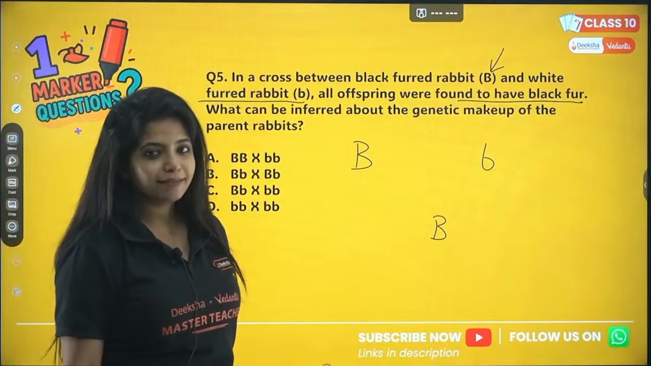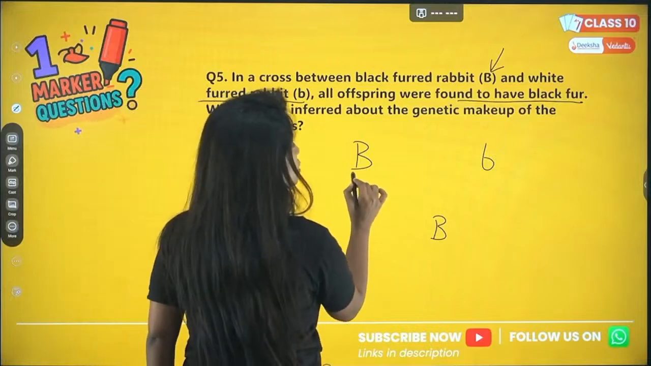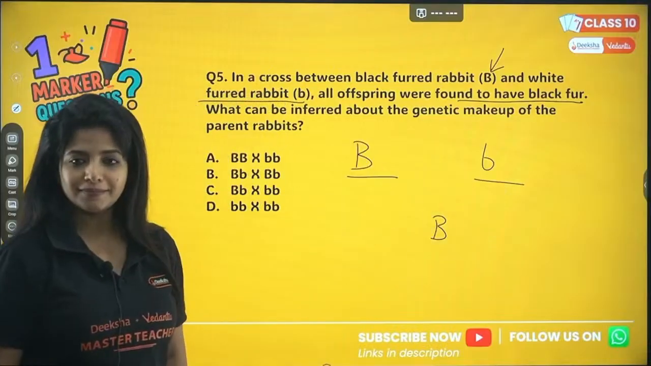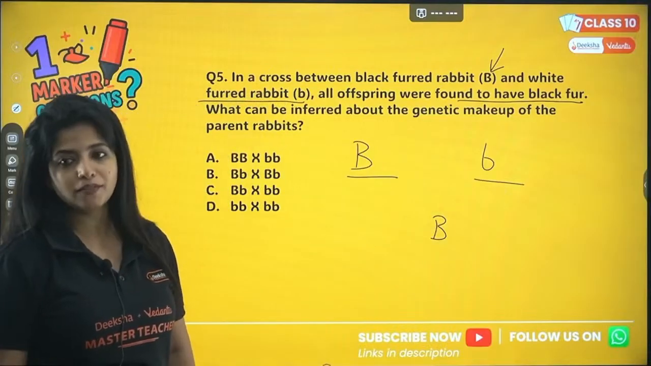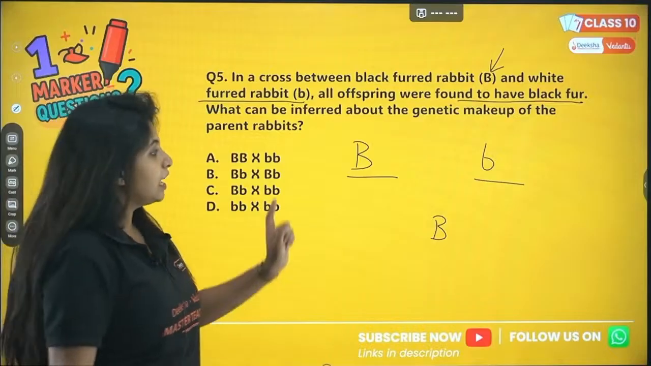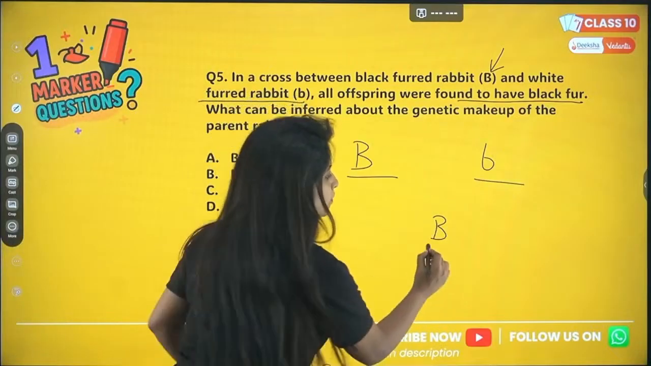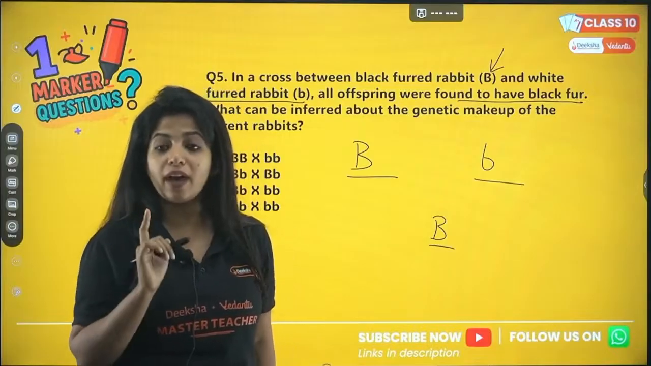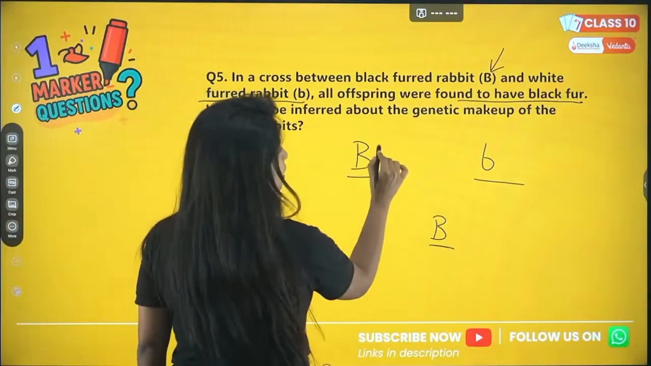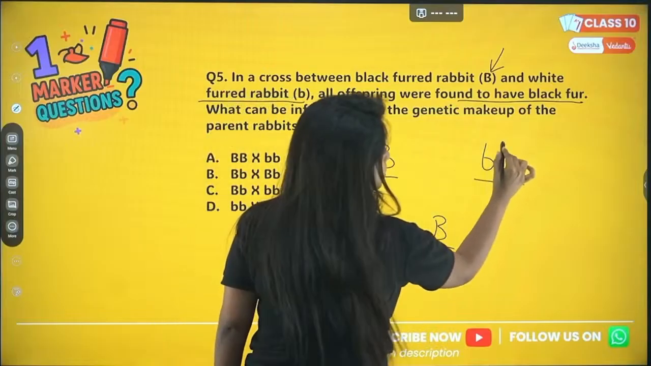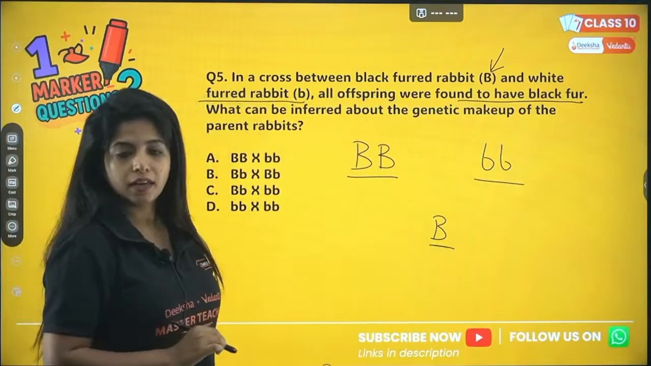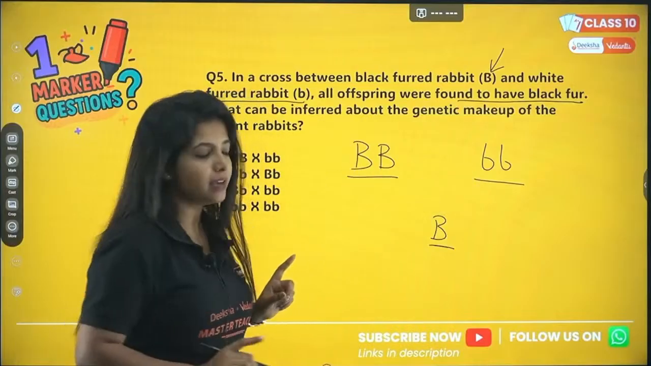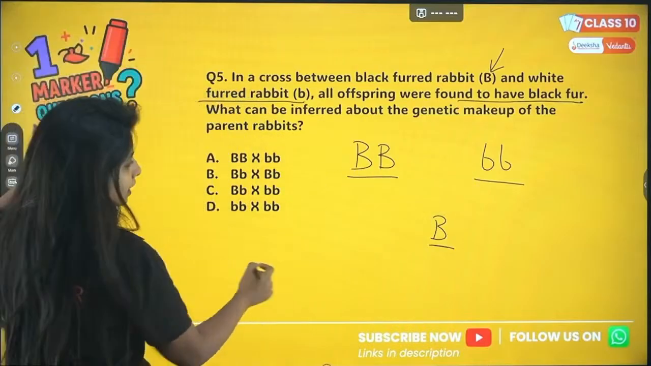Now, over here, you are being asked, what is the genotype of these parents? What is the genetic makeup of this parent? So, my dear children, if all of them necessarily need to have a capital B, then over here, the parent's genotype should be like this, because from one parent, you should always get capital B. If you still didn't understand, I'll tell you.